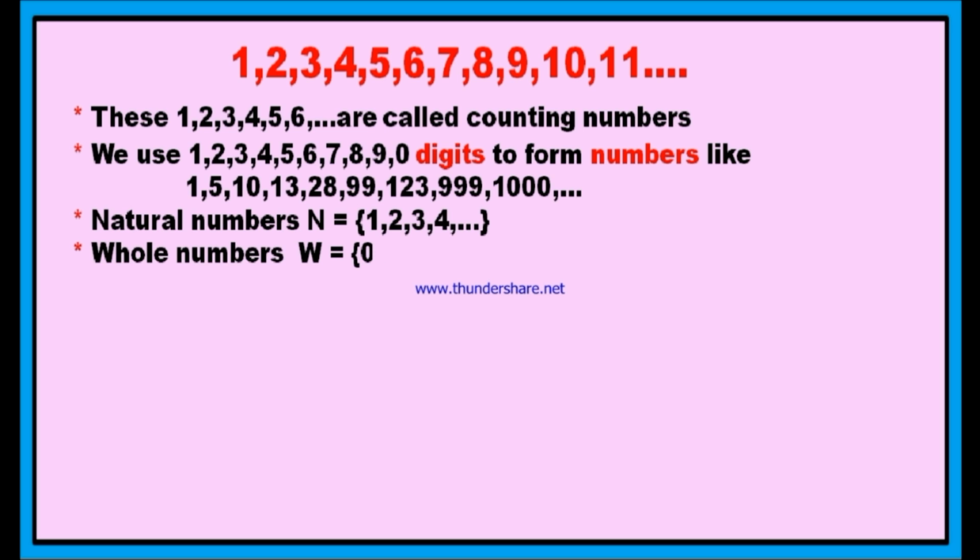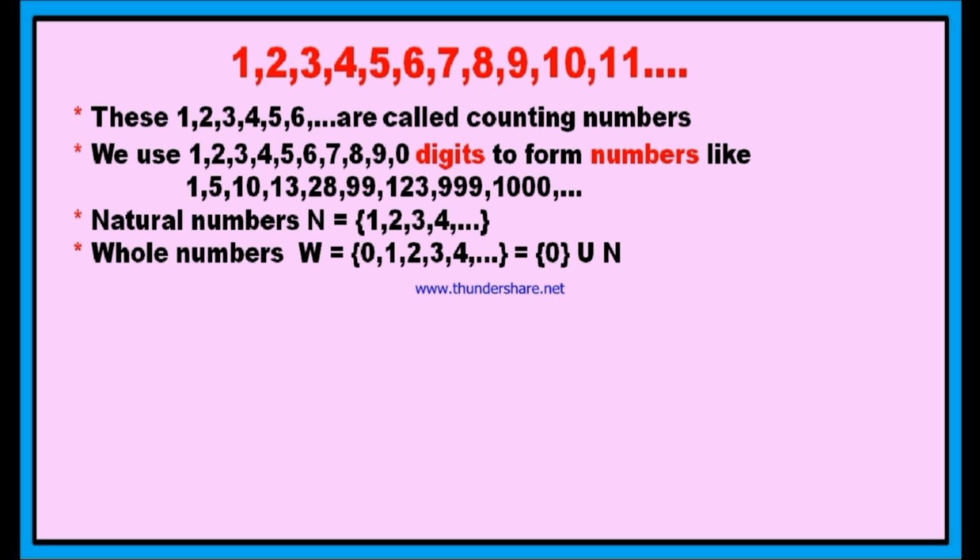Next is whole numbers. Whole numbers start from 0. 0, 1, 2, 3, 4 and so on is the set of whole numbers. And this set of whole numbers is represented by the letter W. This set of whole numbers is nothing but the set of natural numbers plus 0.